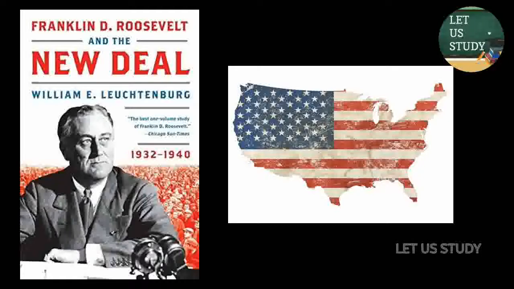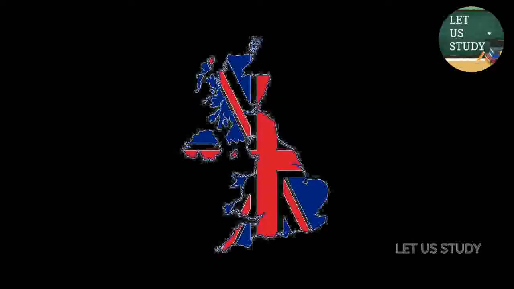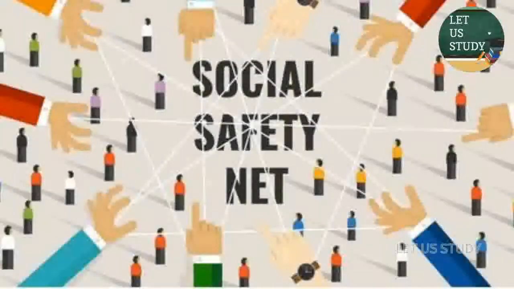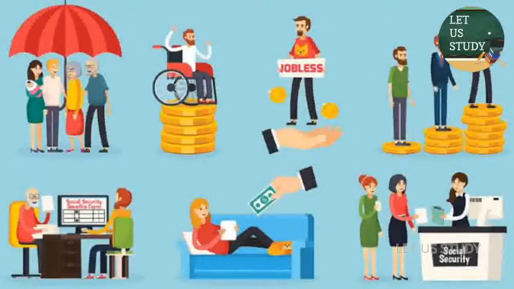In fact, Great Britain had taken the lead in this direction even before the Depression, when the war was still on. These basically consisted of unemployment insurance and old age pension schemes. Towards the end of the Second World War, Britain also adopted many social security measures like unemployment doles, sickness coverage, health schemes, child care, etc.